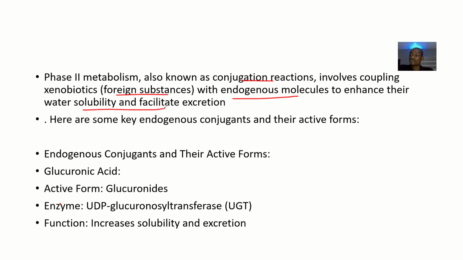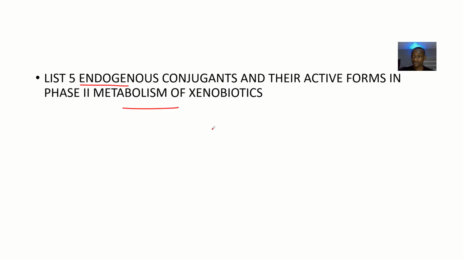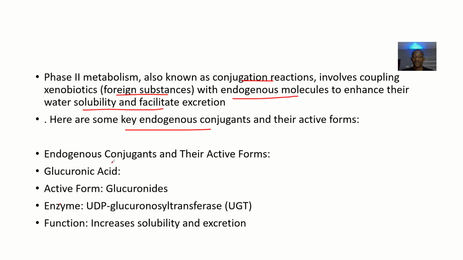So it's just like we took in poison, and later on it will be combined with some body substances just to facilitate its excretion. So here are some key endogenous conjugants and their active form. They said you should list 5. I'll start from number 1, glucuronic acid.